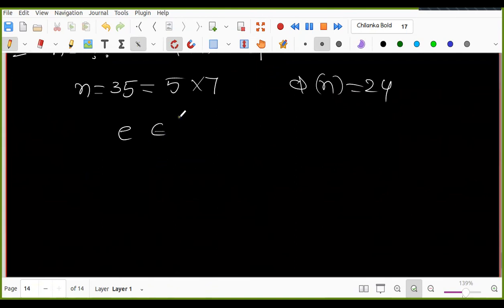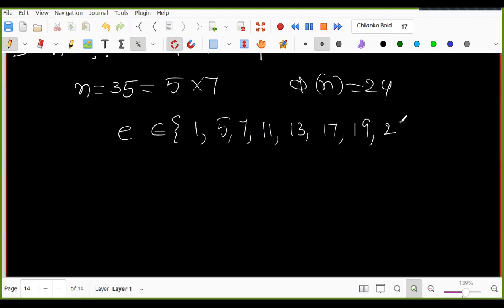Now you know that E belongs to where? E can be 1. I cannot take 2, 3, 4, 6, 8, 9, 10. 5, 7, 11 can be taken. 12 I cannot take. 13 I can take. 14, 15, 16 I cannot take. 17, 19 can be taken. 20 I cannot take. 21, 22 no, 23 yes. So these are the ones: 5, 7, 11, 13.